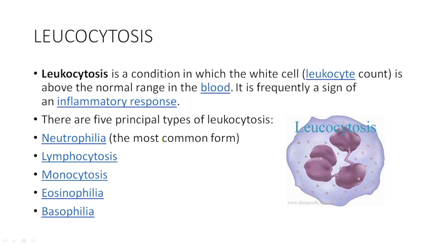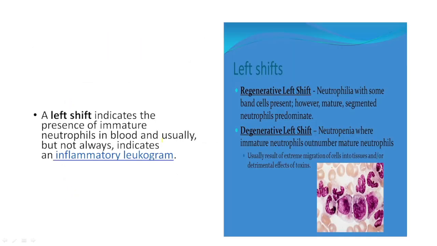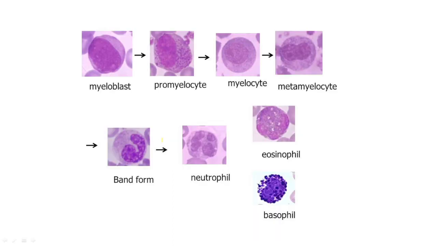Leukocytosis is a condition in which the white blood cell count is comparatively increased. It is frequently a sign of an inflammatory response. Besides the inflammatory response, leukocytosis also occurs in leukemia, right? Okay, now besides that, a regenerative and a degenerative left shift were discussed in the earlier class. Now, what is this that you see?